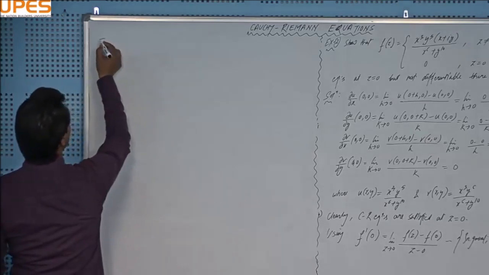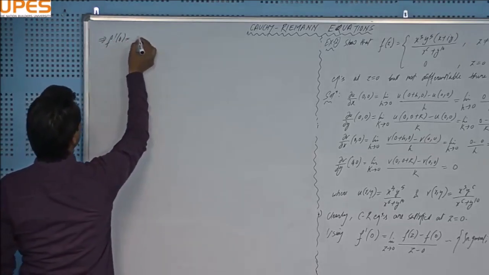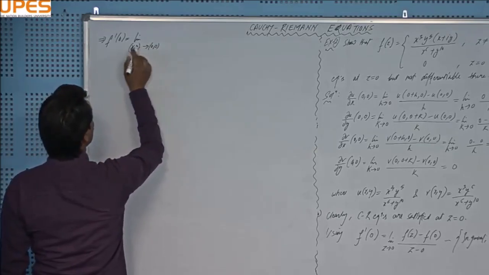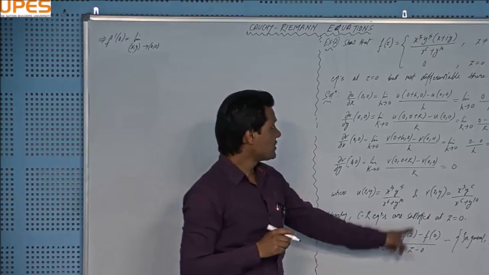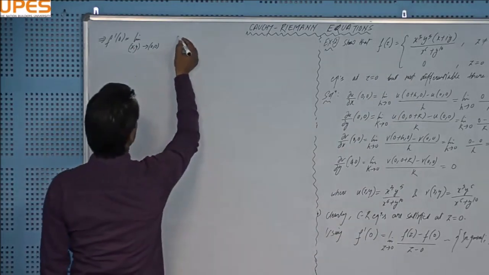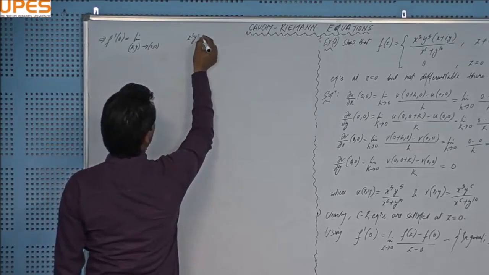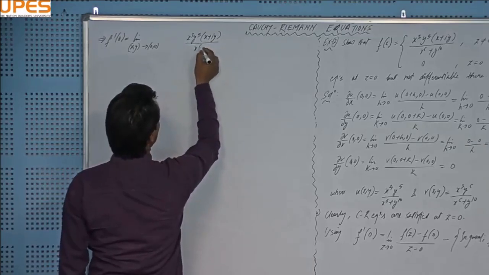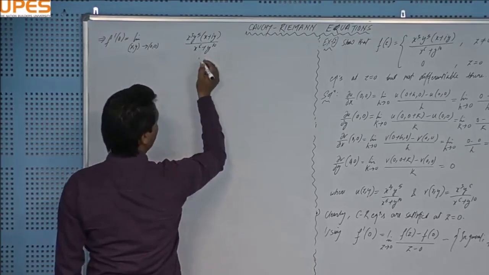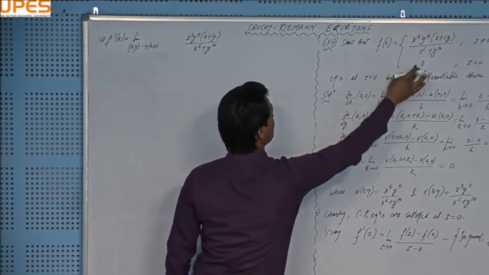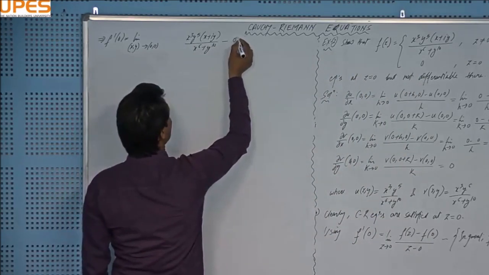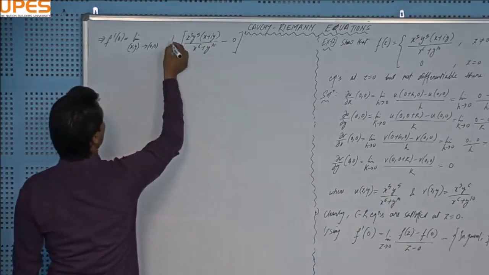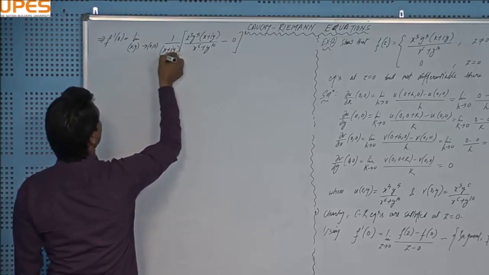Then this implies f dash 0 equals the limit as (x, y) tends to (0, 0), and f(z) is this value, x cube y to the power 5 (x plus iota y) over x to the power 6 plus y to the power 10, and then minus f(0), which is obviously 0, so minus 0, and divided by z minus 0, and the value of z is x plus iota y, so 1 over x plus iota y, right?